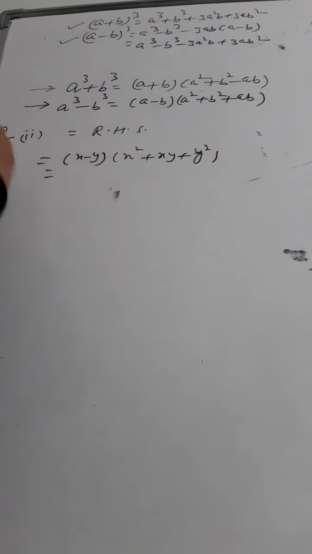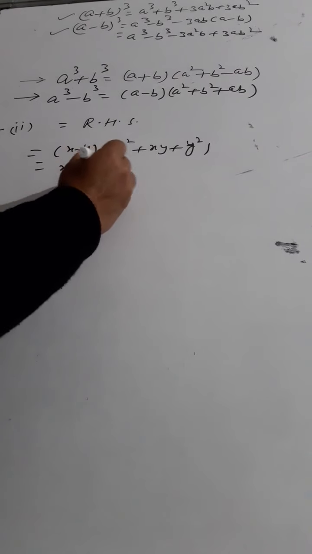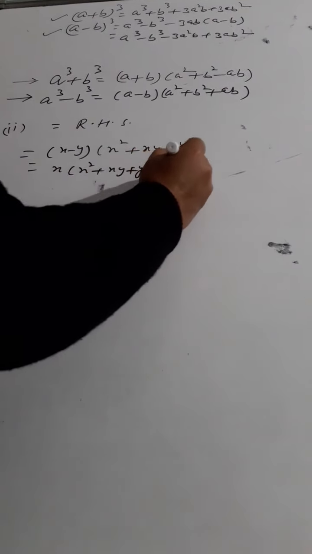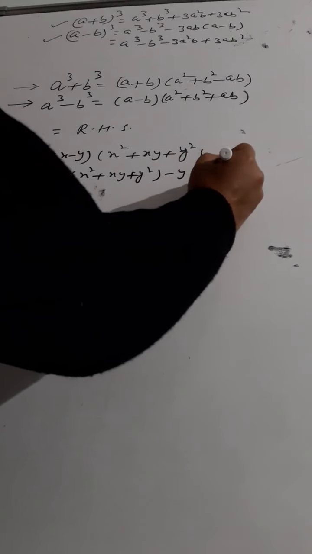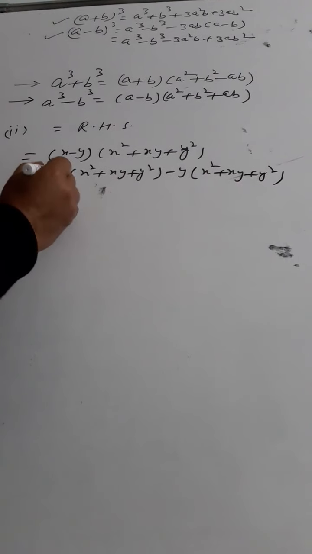This is the binomial, this is the trinomial, and do this calculation and check. Finally, after the simplification, you will reach your left hand side. So you need to multiply with x first: x square plus xy plus y square, and then this x square plus xy plus y square. So what happened?